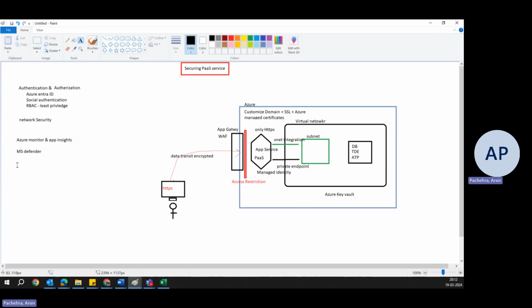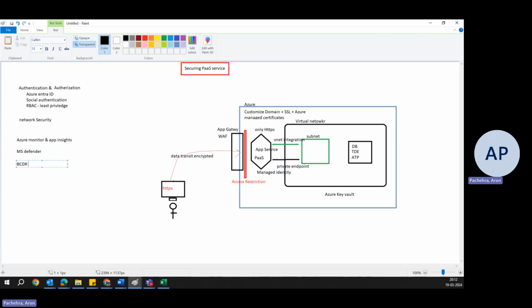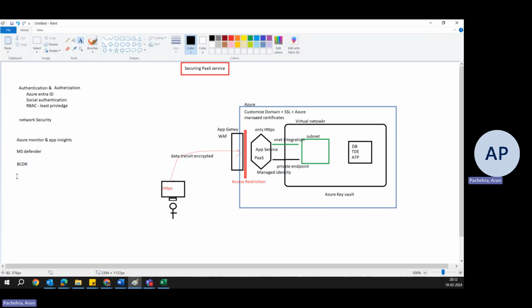Nothing else, but do not forget about something very important, which is called BCDR, backup and DR strategy. This will give you the resiliency. If something happens, you have the backup. And if possible, go with a geo-redundant deployment and plan your DR as well. Then finally, this is all from the Azure perspective. But from the application side, use content security policy headers to mitigate cross-site scripting and data injection attacks by specifying which dynamic resources are allowed to load. You can do these things, and you can have so many things inside the code.